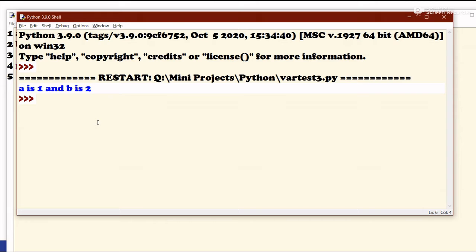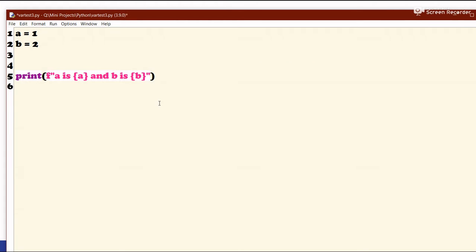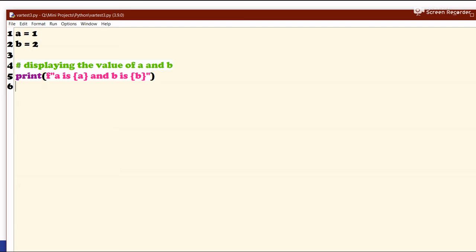Yes, this is not too bad. This is actually simple. But now let's introduce the concept of comments. Let's add a comment over here. Let's say, displaying the value of a and b. Now we have written this line after this hash symbol, so this whole thing is not going to be processed by Python's compiler.